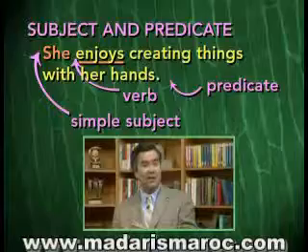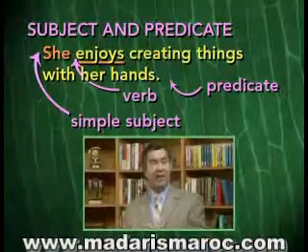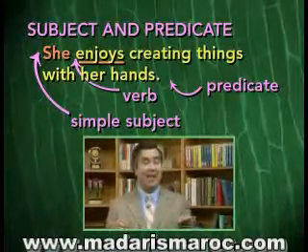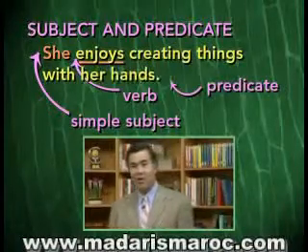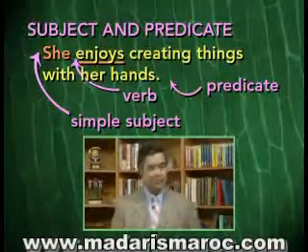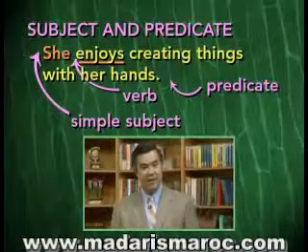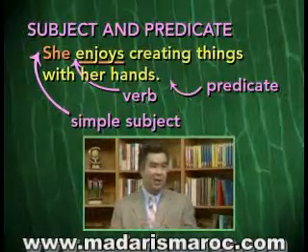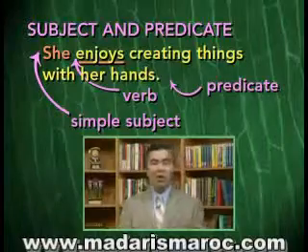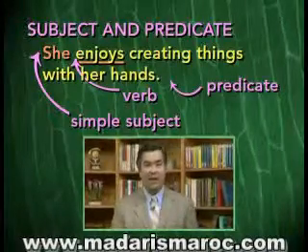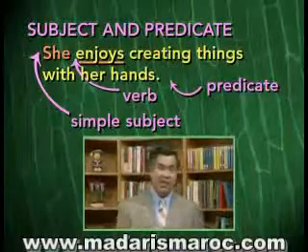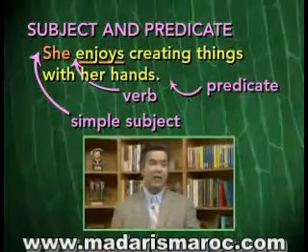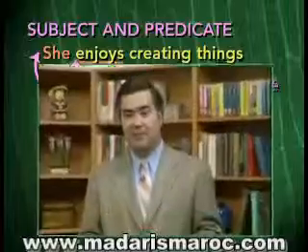With her hands. So all the other words in the predicate give us more information about exactly what the subject does. But enjoys is the most important word in the predicate. It's the verb. Again, the heart of this sentence is she enjoys. And the other words, the remaining words in the predicate, are there to give more information. In this particular sentence, then, we have a very short subject, and the rest of the sentence, the predicate, tells us what the subject does.